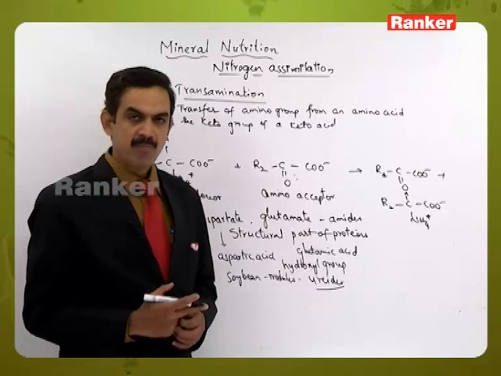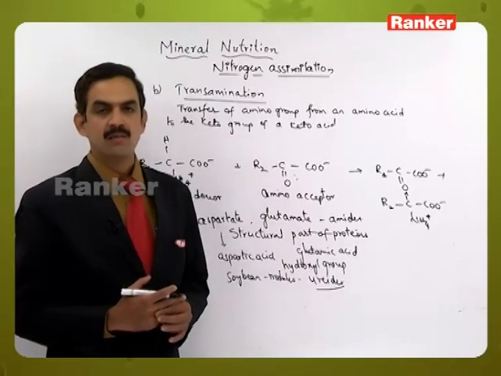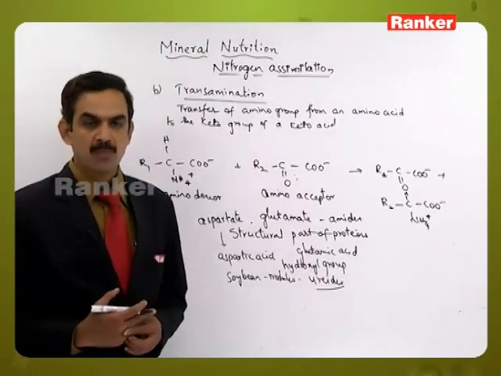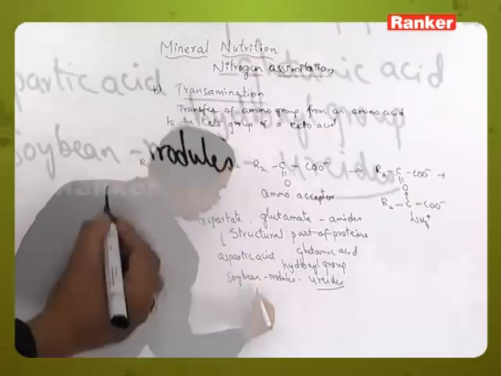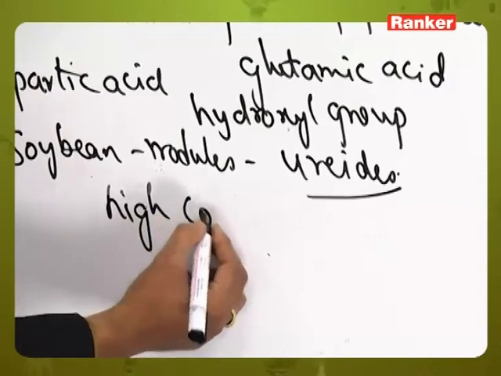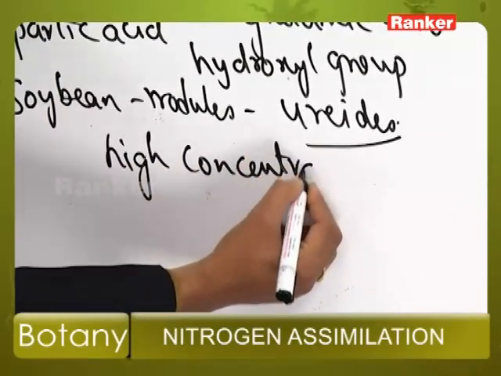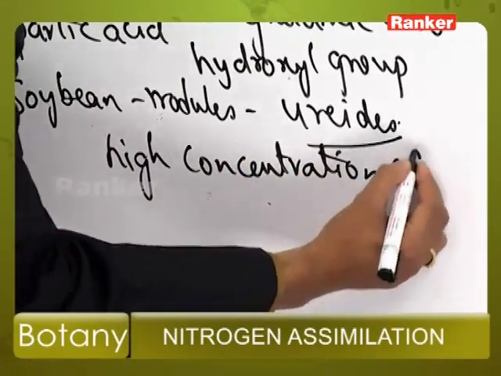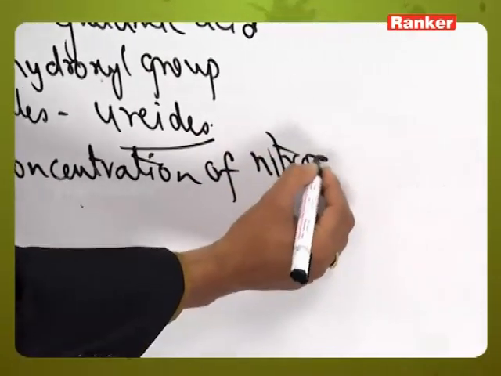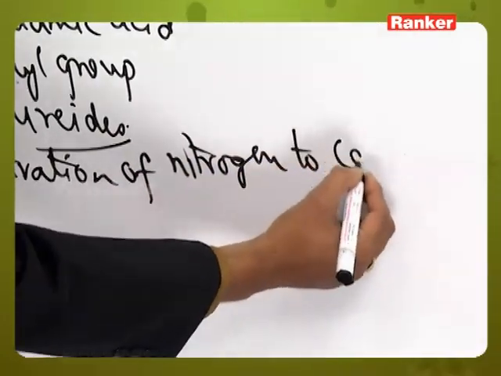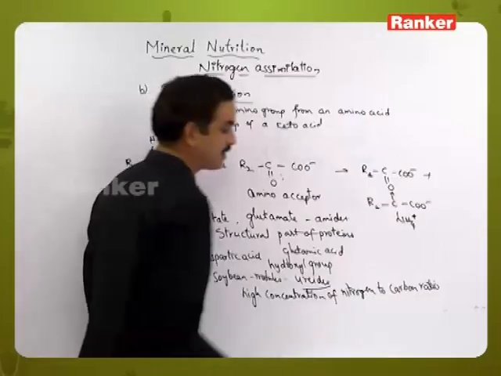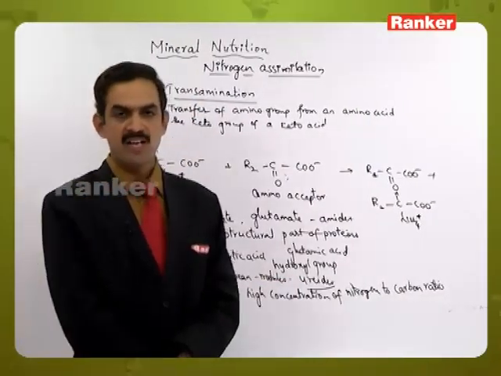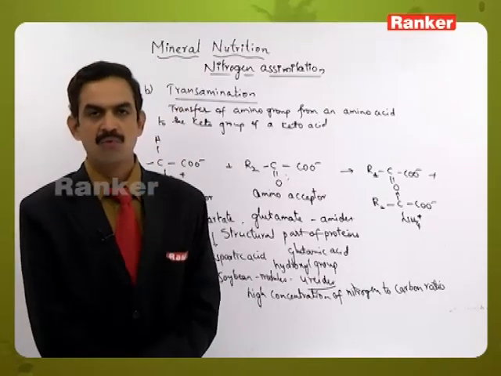Generally they have more nitrogen when compared to carbon, so this is a high nitrogen to carbon ratio. So this is how the fate of ammonia occurs in different types of plants.